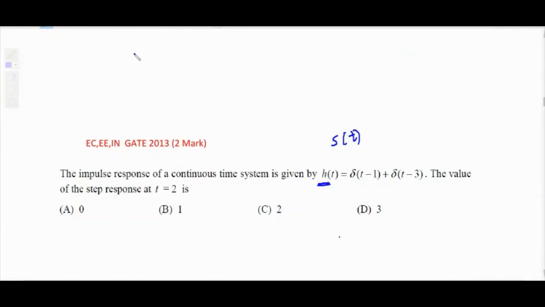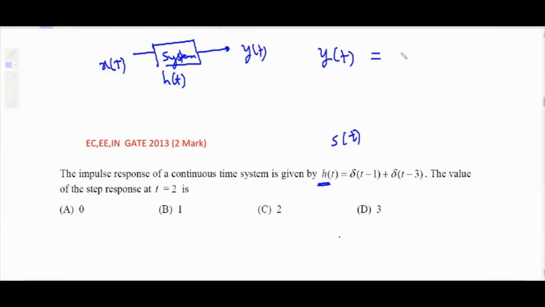We know that for any system, output is y of t, input is x of t, and that system has impulse response h of t. So output equals x of t convolution h of t. This is the relationship. Now here h of t is given to us, and what we have to determine is the step response, that means s of t. S of t is unknown.